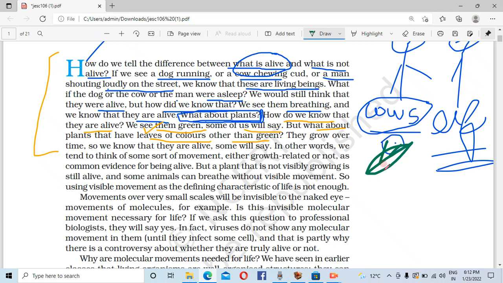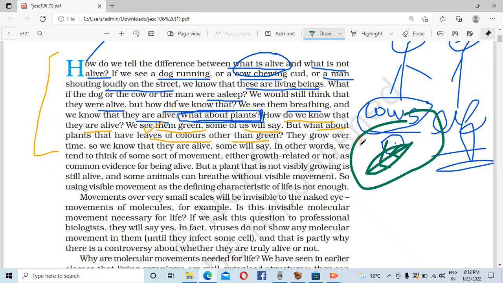All plants are not green. If all plants were green, what would happen? The question is, how do we know that they are alive?